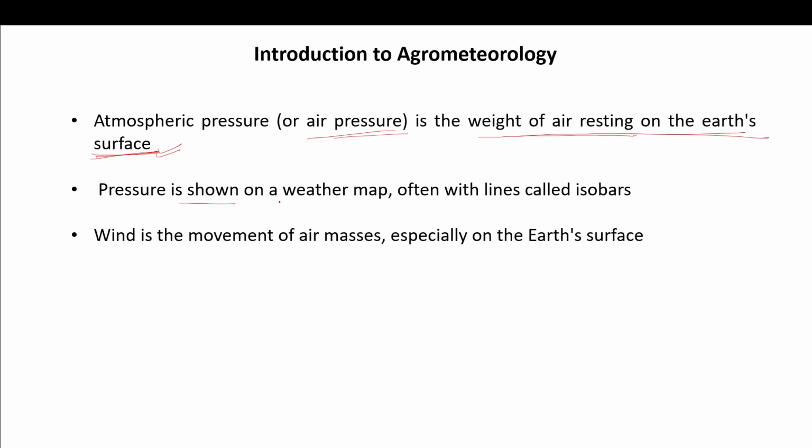Pressure is shown on a weather map, often with lines called isobars. So we have a weather map that gives you the pressure data, and that is called isobars. Wind is the movement of air mass. When an air mass moves, that is called wind, especially on the earth's surface.